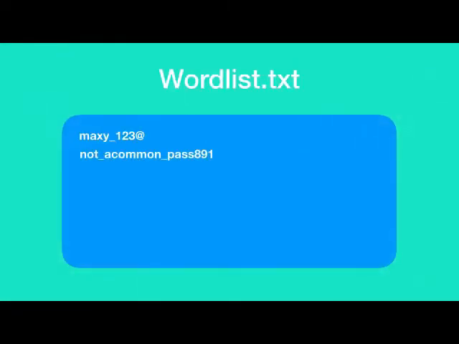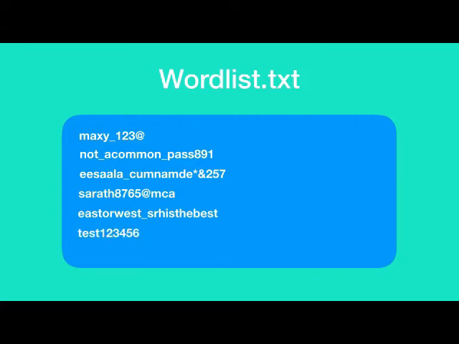But what if the password is not a commonly used password? In that case, rainbow tables are of no use. So there comes the dictionary attack and brute force attack. Both are quite similar. In a dictionary attack, you have a word list. A word list is nothing but a huge text file with loads of passwords. In this attack, the hacker writes a code which compares the password hash to be cracked with the password hash of each and every password that exists in the word list file. If any hashes match, then it means that the cracking is successful.